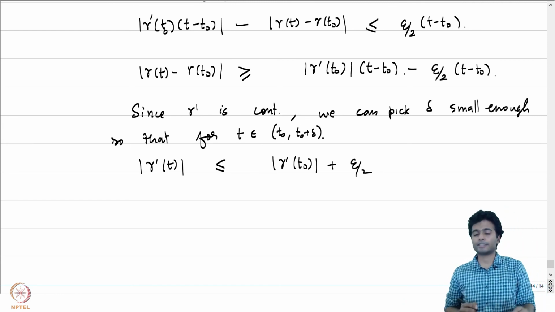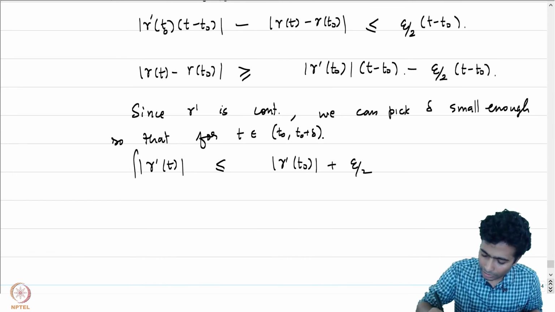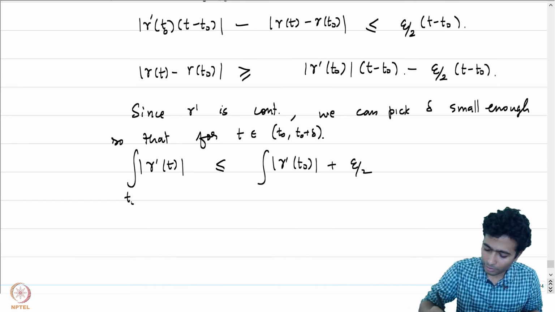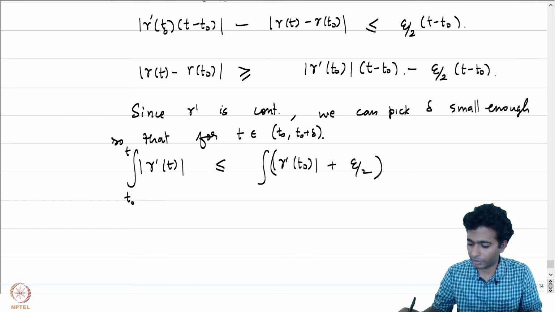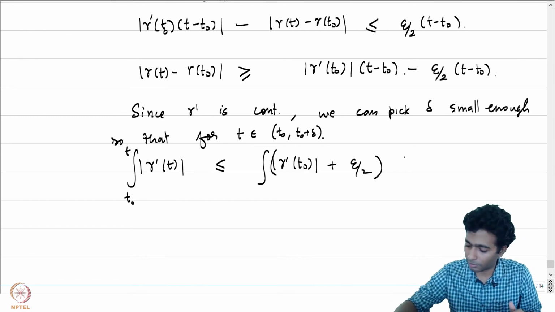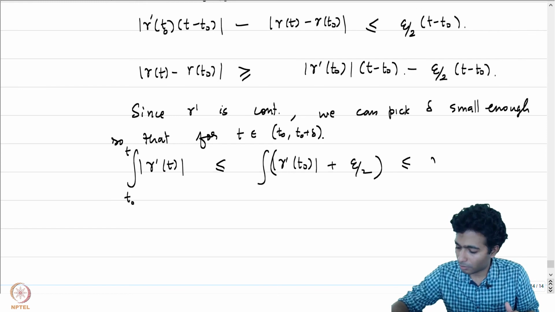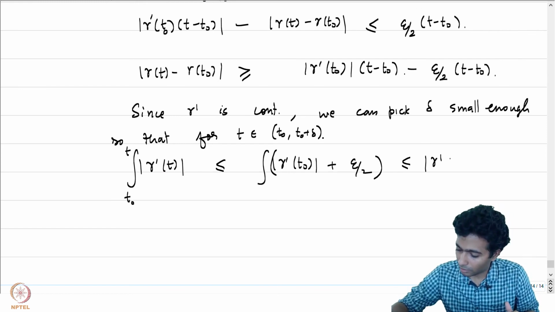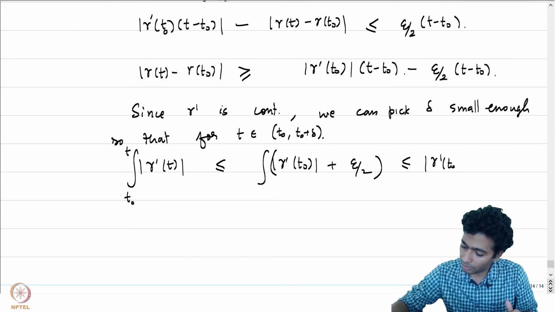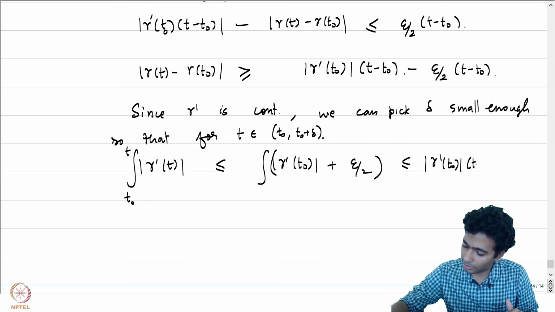And let's now look at the integral from T naught to T of this. The right hand side is a constant, so this is going to be less than or equal to mod of gamma prime at T naught times T minus T naught.